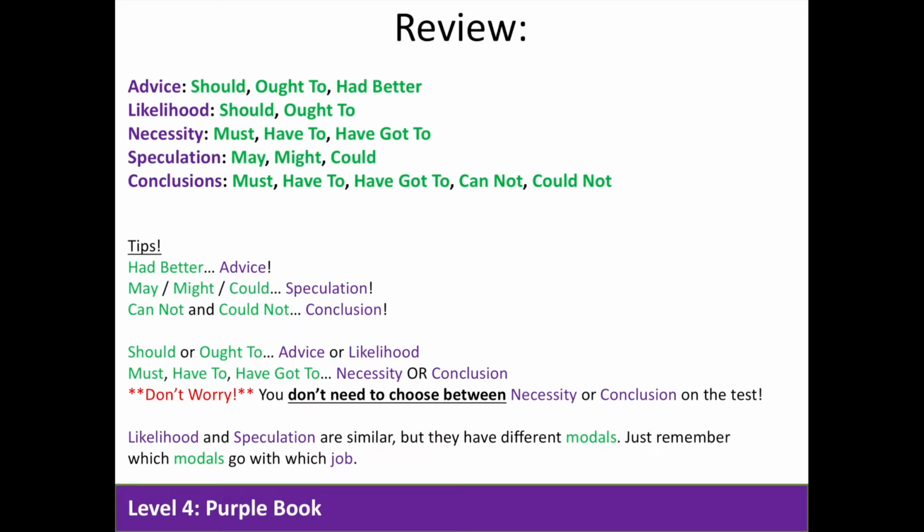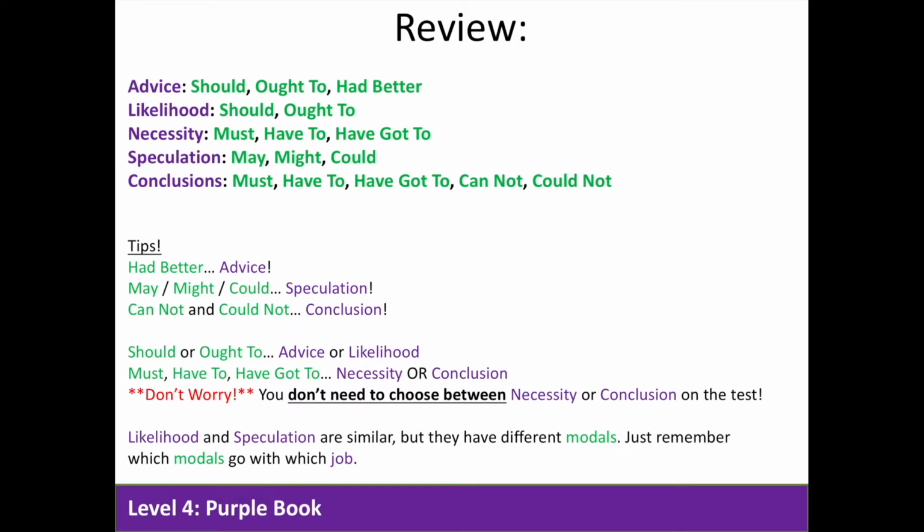So just to review, again, for modals, to give advice, we use should, ought to, or had better. To talk about likelihood, we can use should and ought to. Whereas when we want to talk about necessity, we use must, have to, and have got to. If we want to speculate about something, we'll use modals may, might, and could. And in a conclusion, we'll use the modals must, have got to, cannot, and could not.